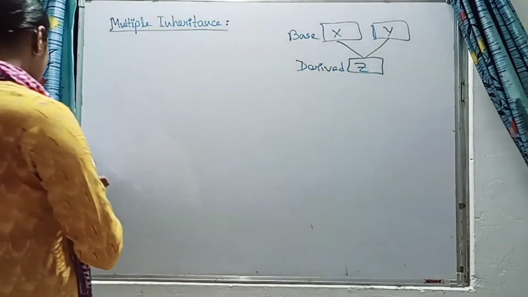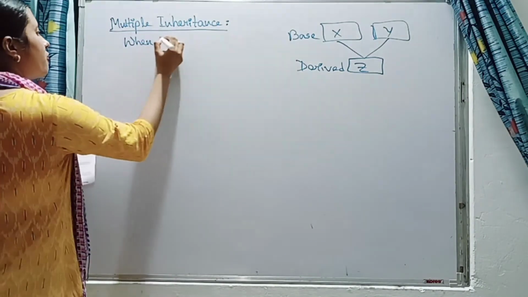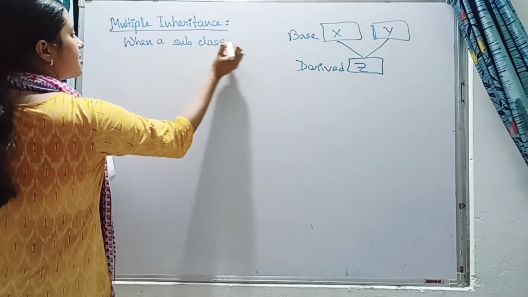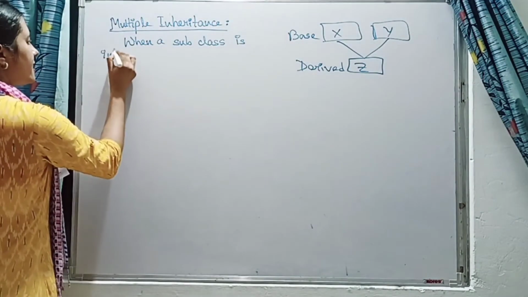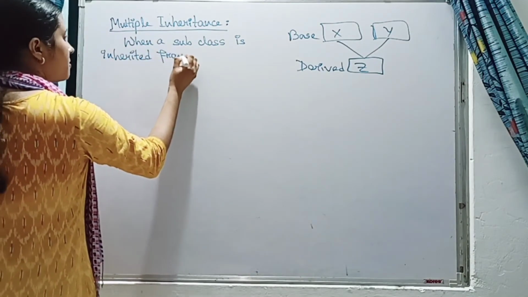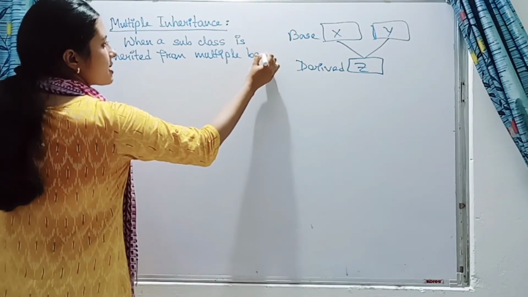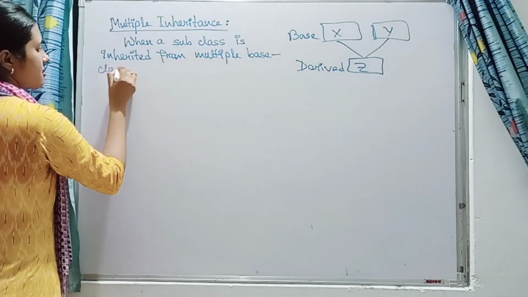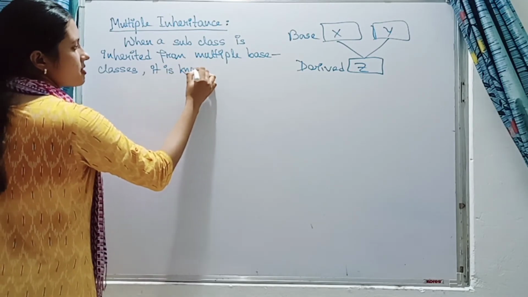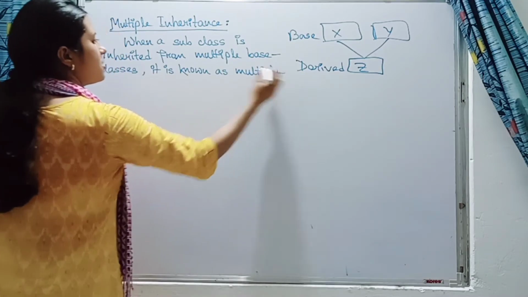First, you should know the meaning of multiple inheritance. Here I am writing the definition. When a subclass is inherited from multiple base classes, it is known as multiple inheritance.